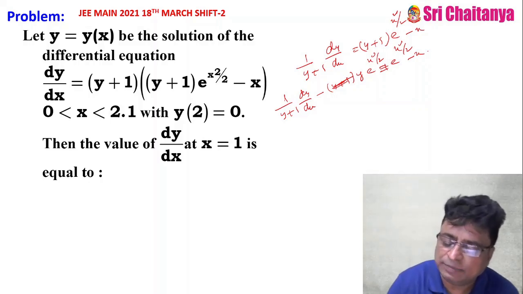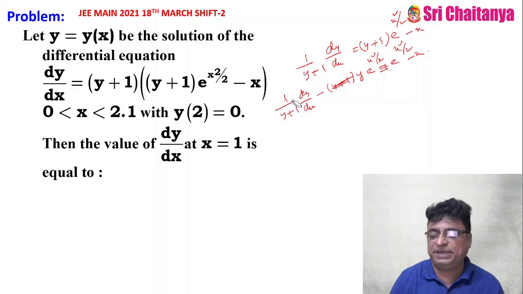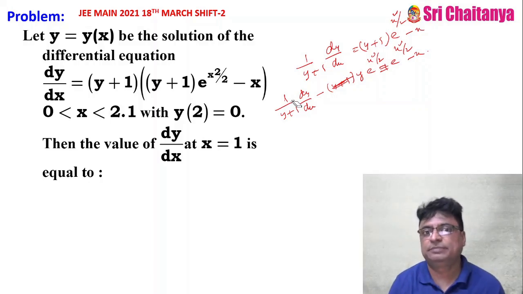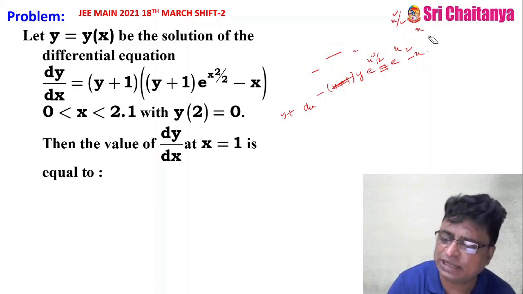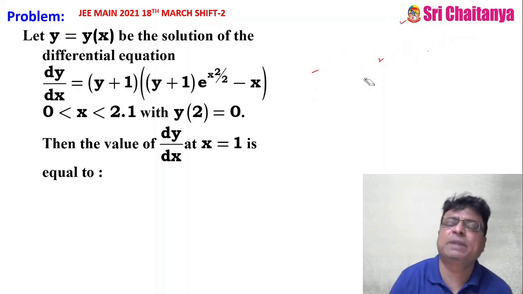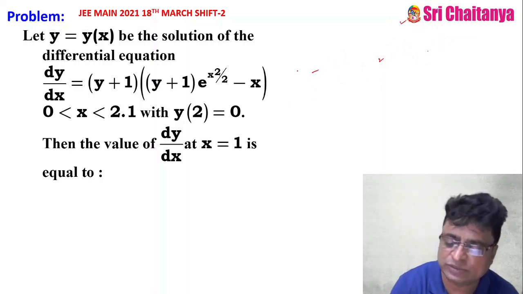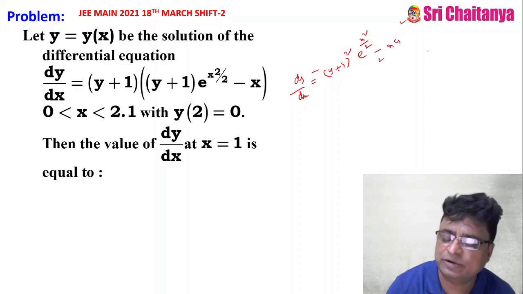So what is my linear differential equation? dy by dx plus Py. Py is important. Or I can do it like this, which is better. You multiply by (y plus 1) whole square, and I can get dy by dx equal to (y plus 1) whole square into e power x square by 2 minus x into (y plus 1).